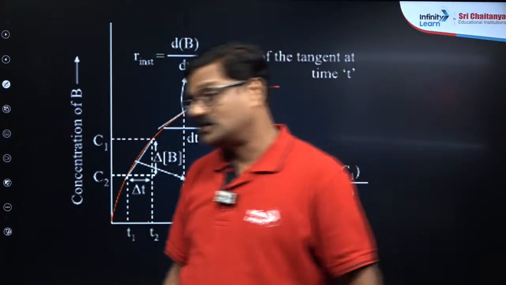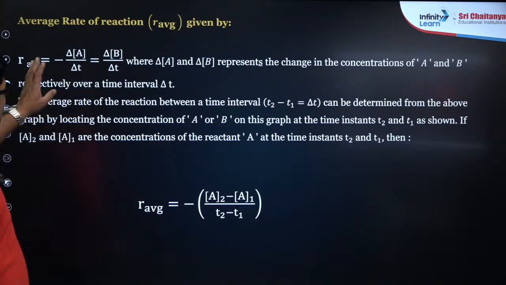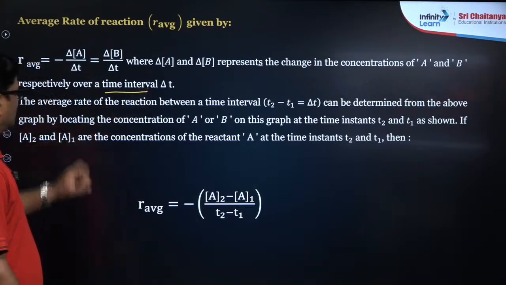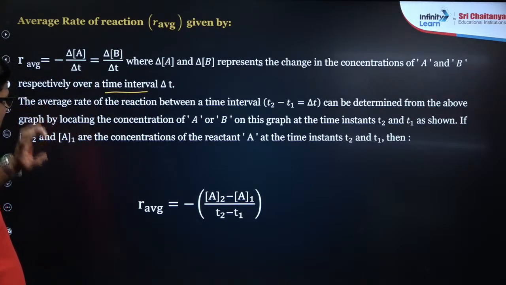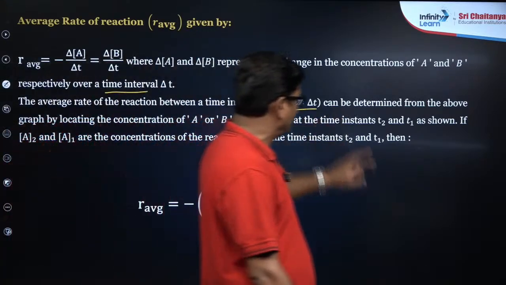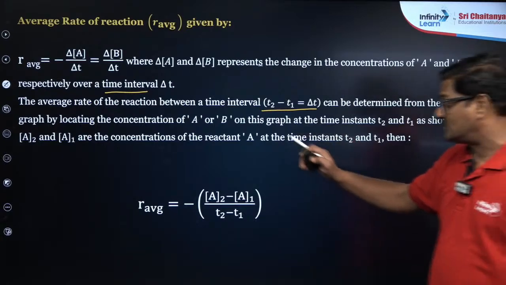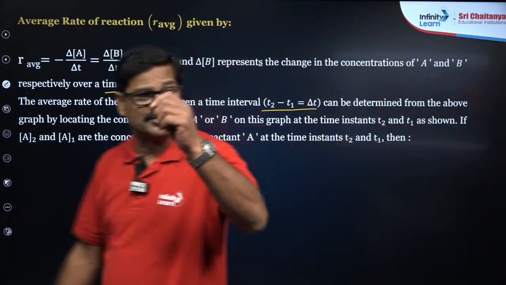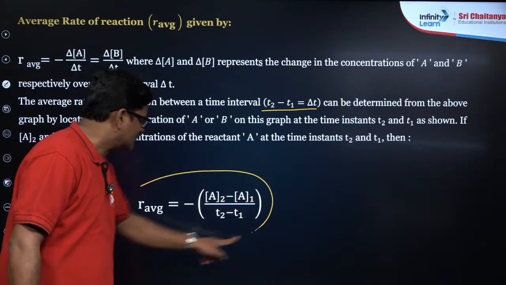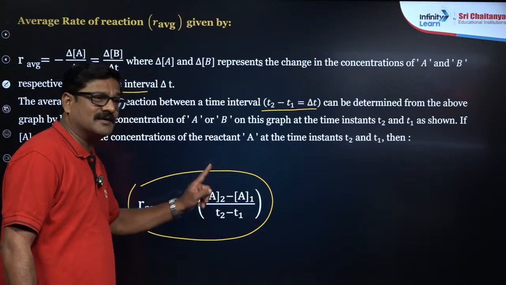So if you talk about the instantaneous rate, if you talk about the average rate, the rate in a particular interval of time, that is delta t, the average rate of reaction between the time interval t2 minus t1 can be determined from the above graph by locating the concentration of A as well as B. You have to point to it, and the average rate is going to be A2 minus A1 upon T2 minus T1.